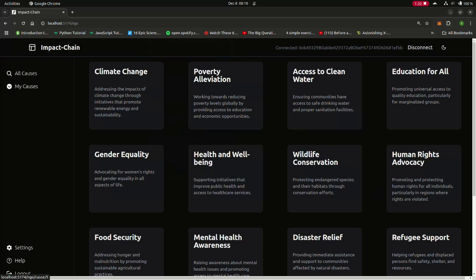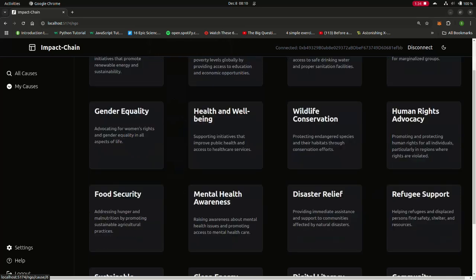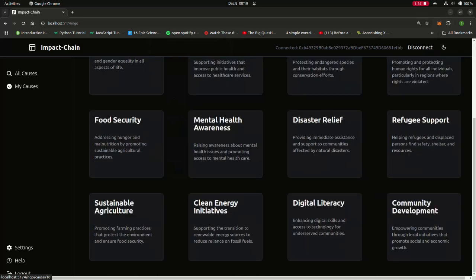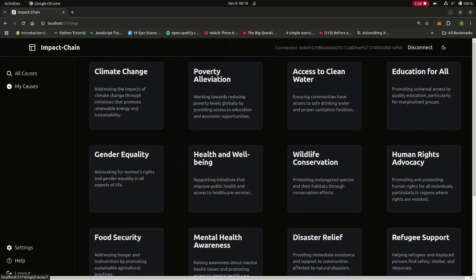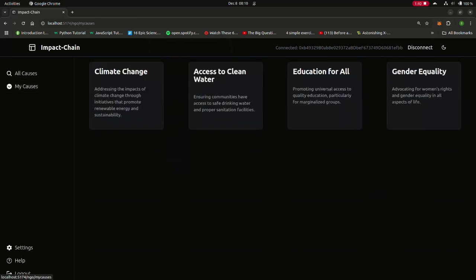NGOs can look through all the causes that are going on the platform. We have climate change, we have poverty alleviation, we have health and well-being. There are so many causes that an NGO can actually contribute good data for. So they can look through different causes and they can actually contribute to it. Once they are ready to contribute, it comes in their My Causes section, and they can